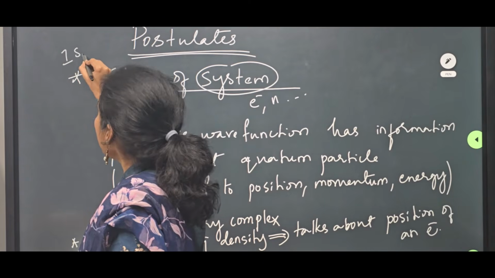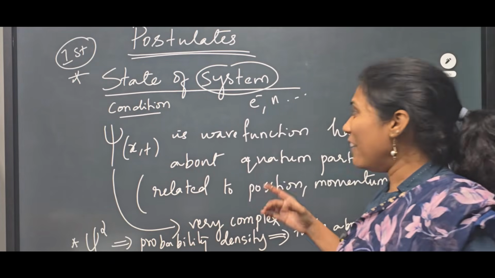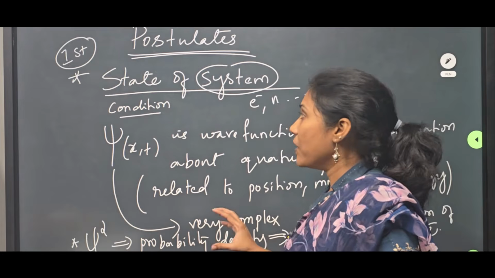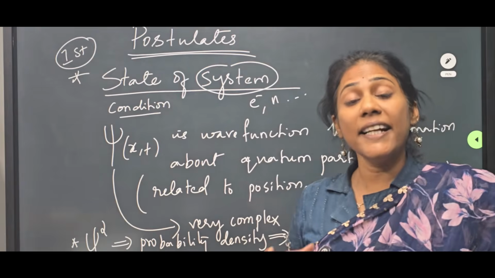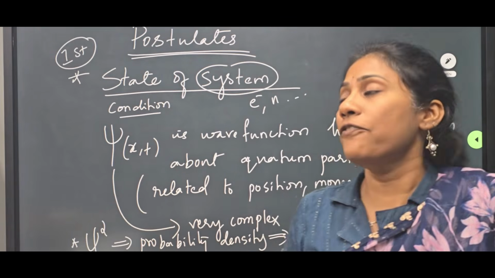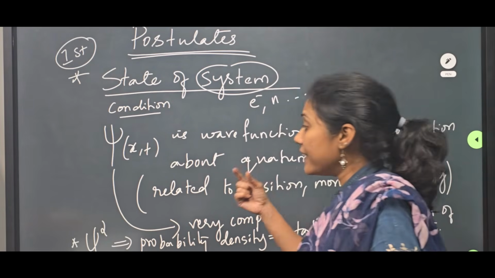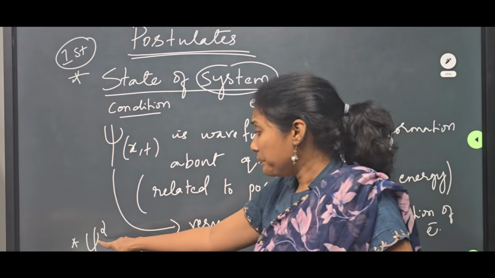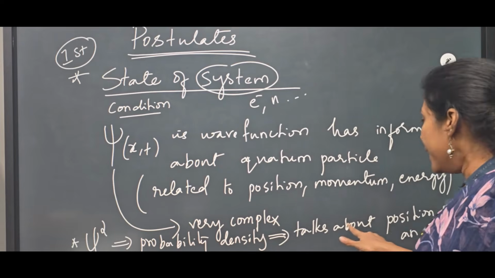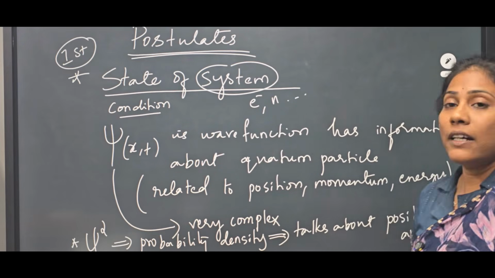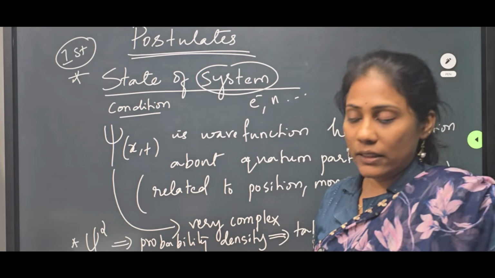So this is the first postulate. What is the first postulate talking about? It is talking about the state of a system. In the Schrödinger equation you have the wave function, and this wave function has complete information about the position, momentum and energy of a particle. Psi square, if you square its value, is called the probability density, and it talks majorly about the position of an electron. So this is postulate number one.